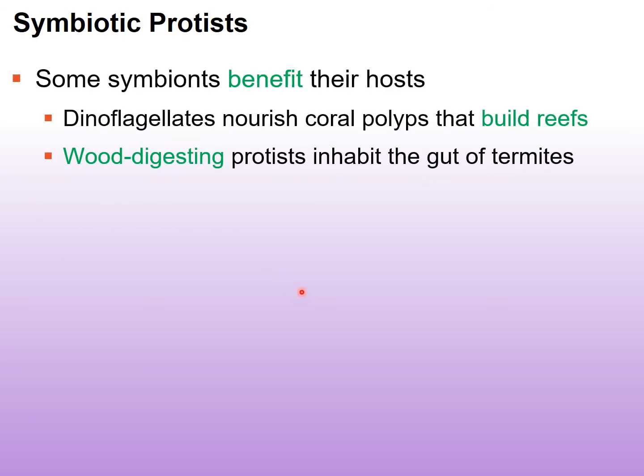Now, symbiotic protists, right? Some of them can benefit their hosts. Here are some examples, and we'll see these examples when we get to the segments. So we have the dinoflagellates. Those actually help nourish the coral polyps that build reefs. And then we have those protists that can digest wood, which inhabit the gut of termites.